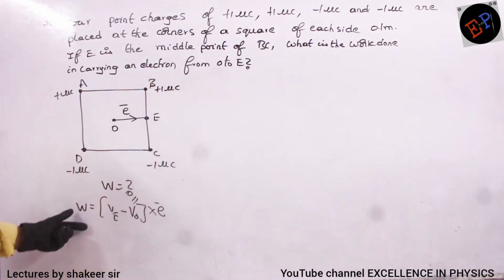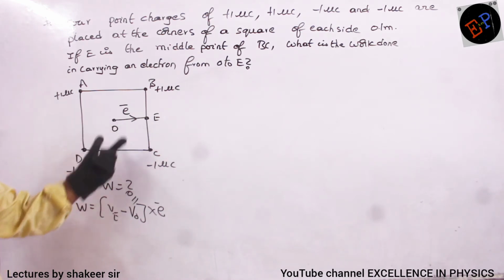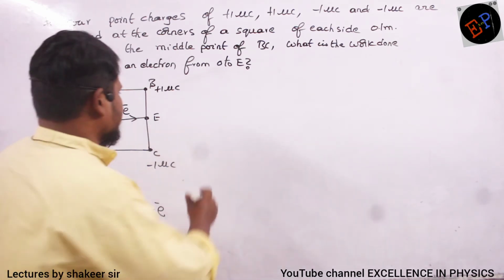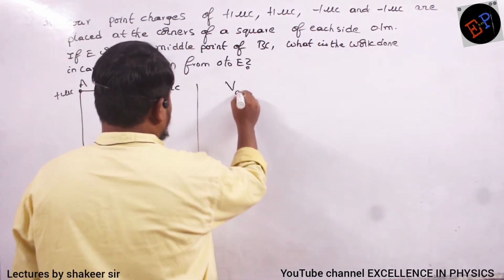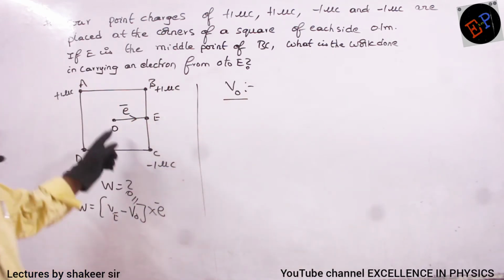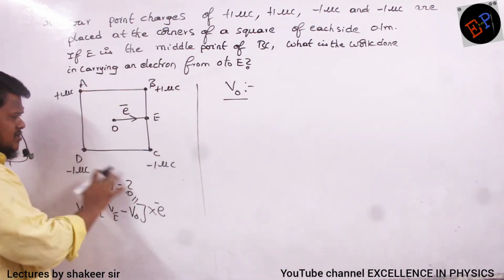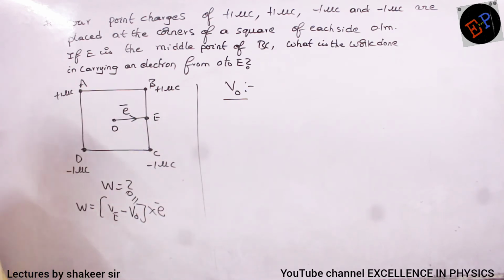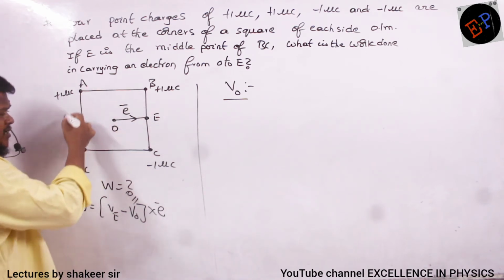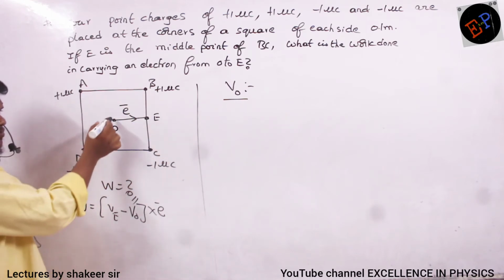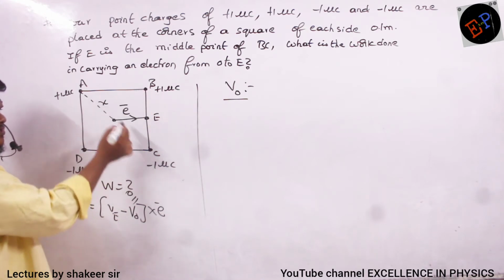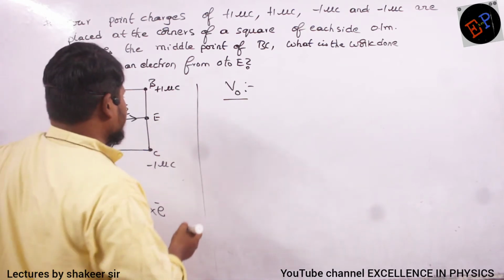Are you able to understand? Work done is nothing but the potential difference between two points multiplied by the charge you are carrying, and the charge you are carrying is an electron. Now see. First I will calculate the potential at point O. At point O, how many charges are giving the potential? Four charges: 1, 2, 3, 4. And this point O is equidistant from all the charges. If I consider this distance to be x, then every distance is x only. So what is the potential at point O?